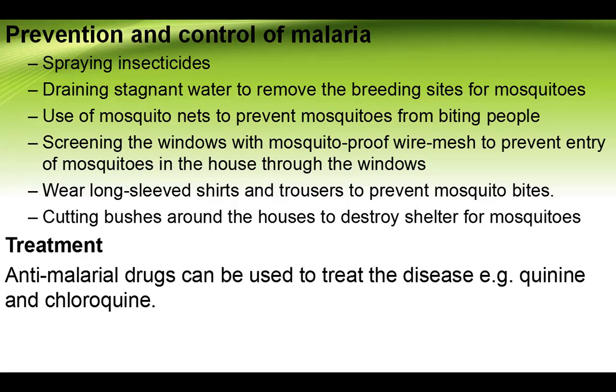The other one is fitting the windows with mosquito-proof wire mesh to prevent the entry of mosquitoes into the house through the windows. The other one is to wear long shirts and trousers to prevent mosquito bites, so that you should not be infected with this disease. And the other one is cutting bushes around the house in order to destroy shelter for the mosquitoes.